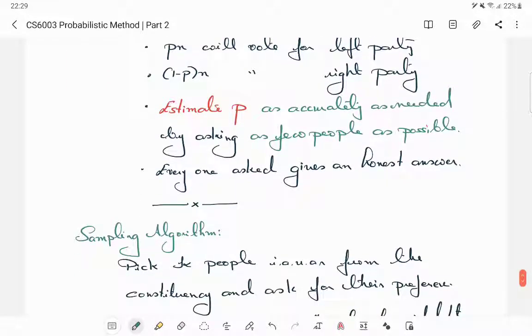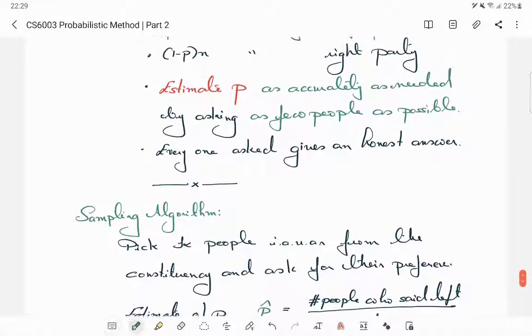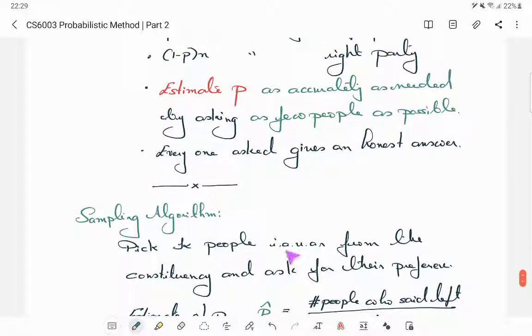The sampling algorithm is also going to be very straightforward. We will pick some k people independently and uniformly at random. For analysis this is very easy to do, but in the real world, picking people uniformly at random is always a question of contention. For example, if you conduct the survey over email, then it's not picking people uniformly at random.